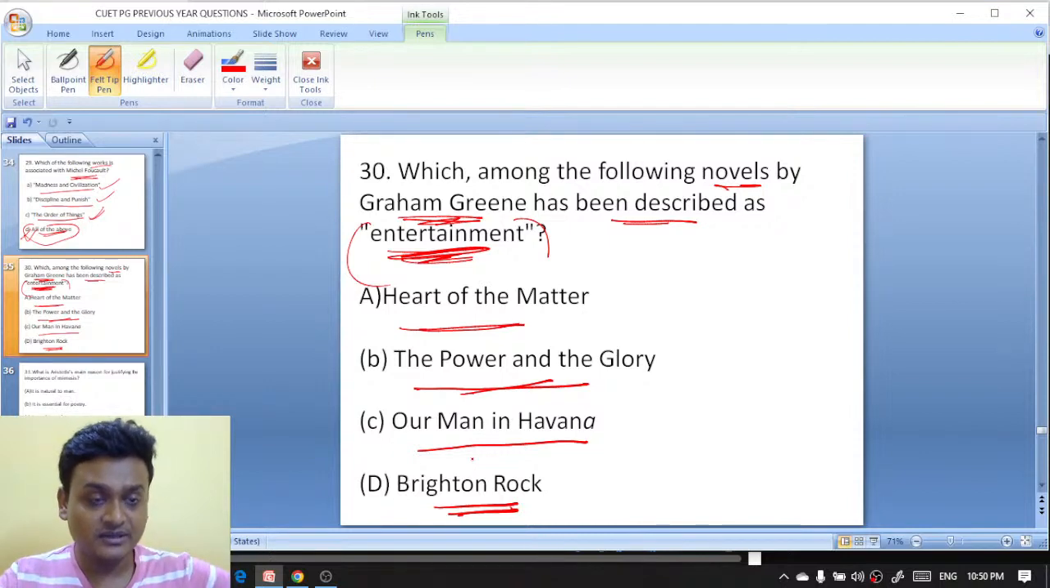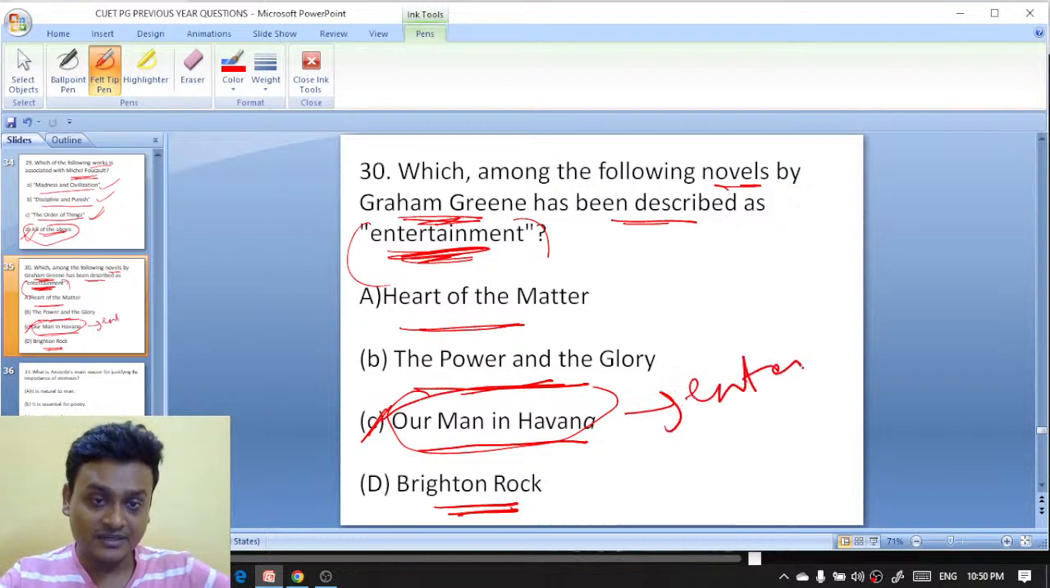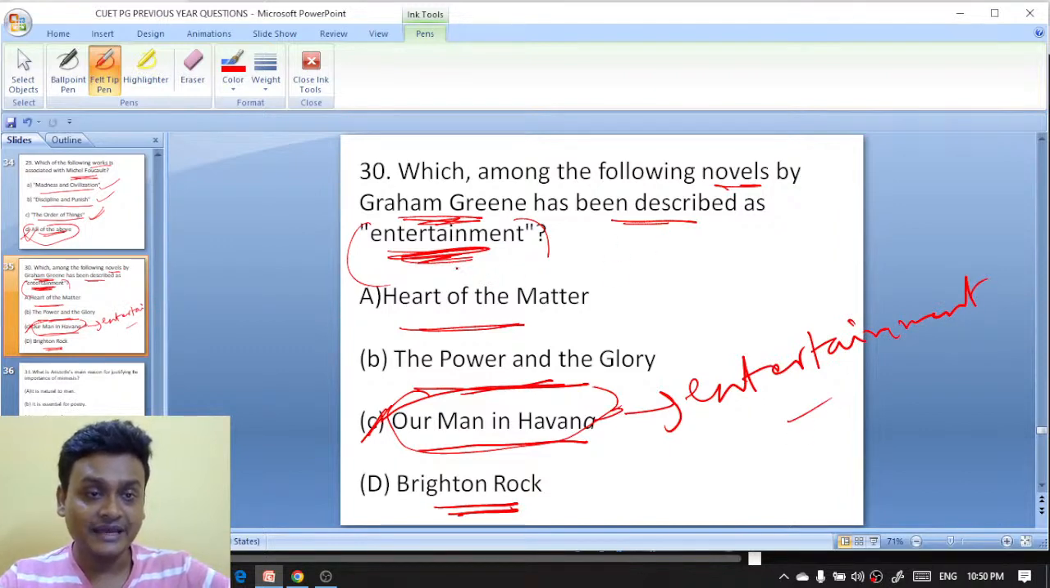It is actually Our Man in Havana. This novel has been described as entertainment. Our Man in Havana was written by Graham Greene, and this novel has been described as entertainment. So here C is the right answer.